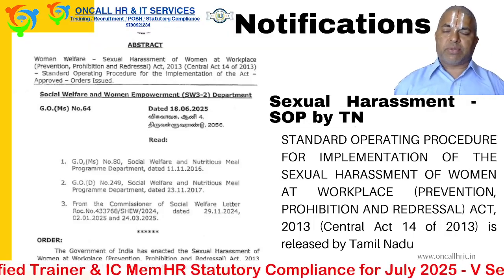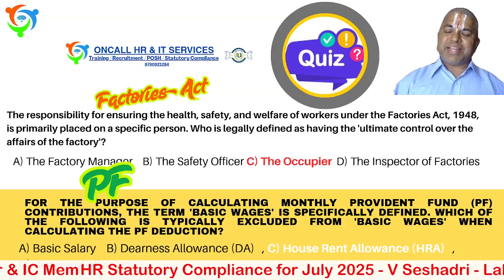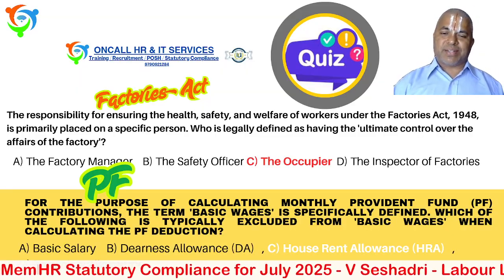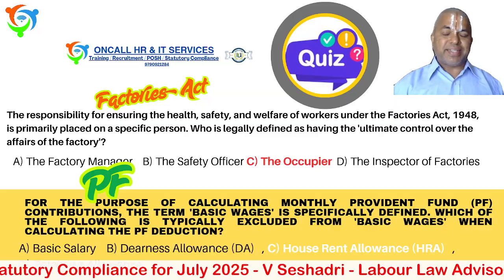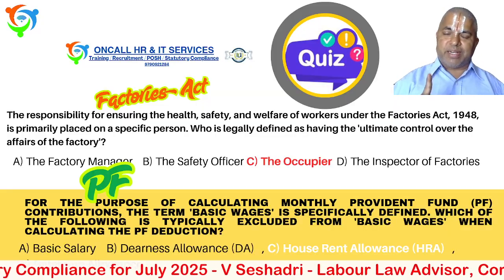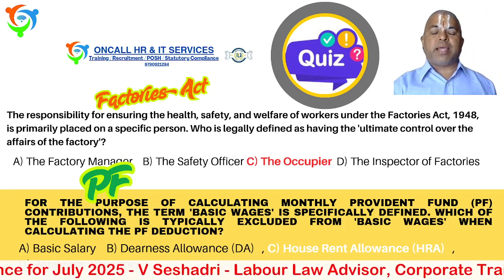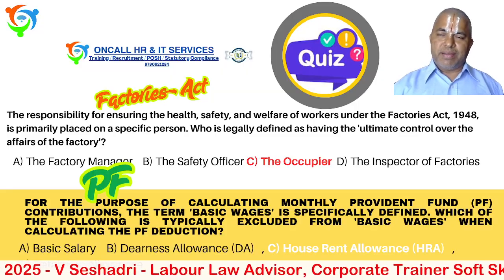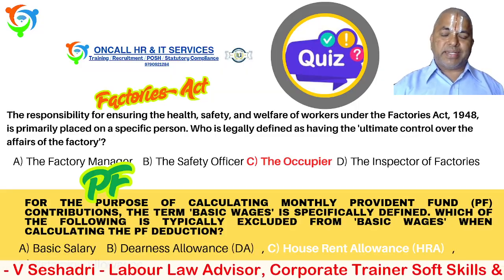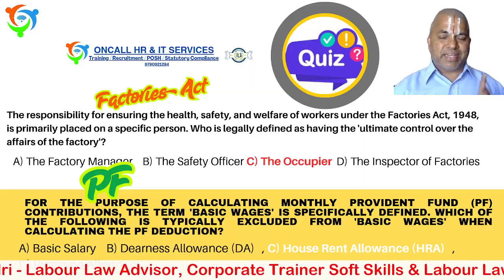What are all the things they have to do? A very good SOP has been given. And KISS, as you know, the first question asked was who is responsible for ensuring the health, safety and welfare of the workers? Definitely it is the occupier. That is the legal position. The occupier is responsible. He has ultimate control over the affairs of the factory. As well as in PF, while calculating the PF, you have to include basic, DA and retaining allowance, exclude HRA. Section 6 very clearly gives that.